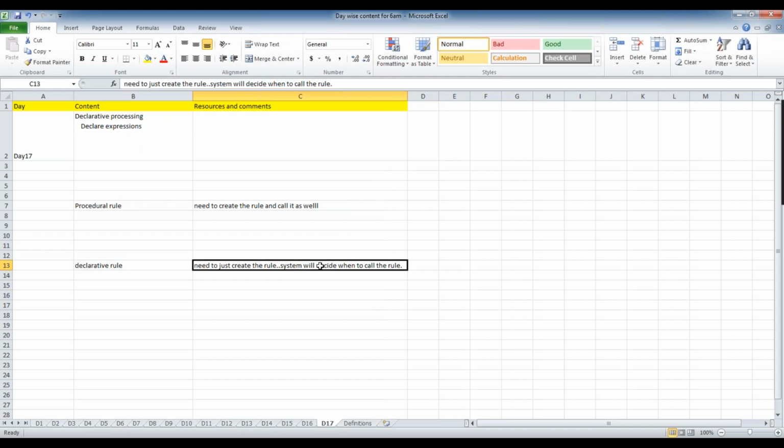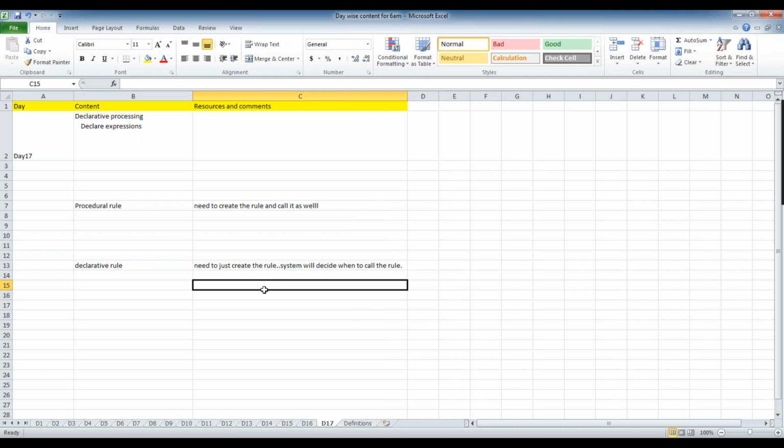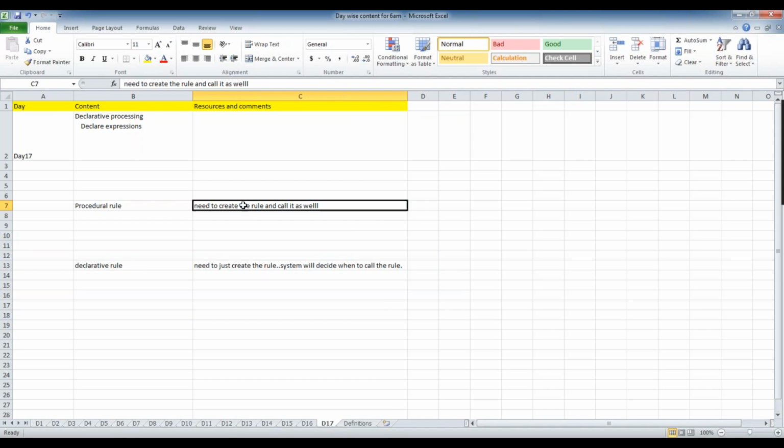Then what are the advantages of using this? The main advantage here is that maintenance will be much easier. How? Because we are not referring to any rule anywhere. Let's take one data transform rule. Say I refer to the data transform rule in 10 places, and then for some reason I need to delete it. So I deleted it.